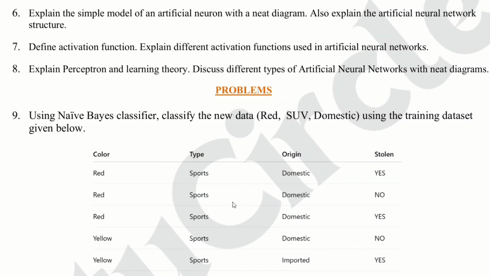Question number 8. Explain perceptron and learning rule. Discuss different types of artificial neural network with neat diagrams. This is an important question. Prepare perceptron, learning rule, and ANN types with diagram.